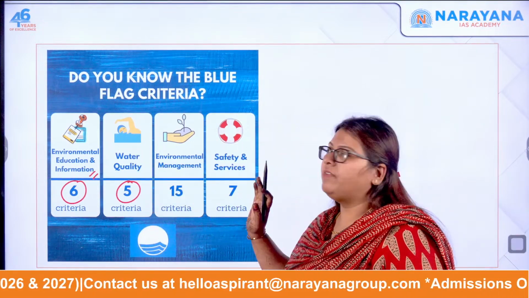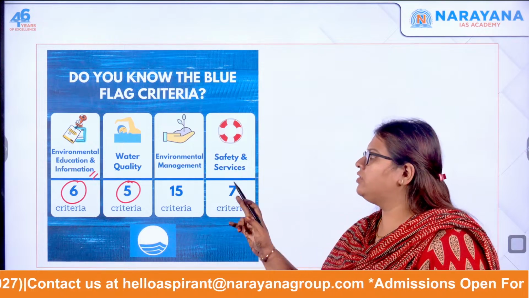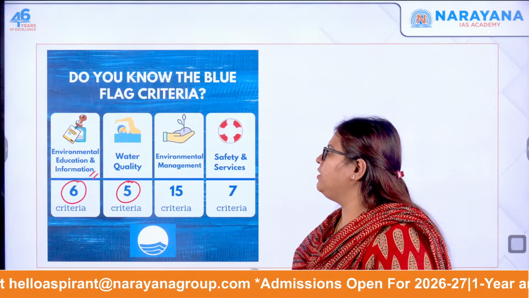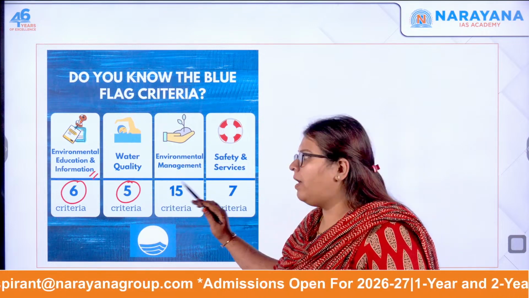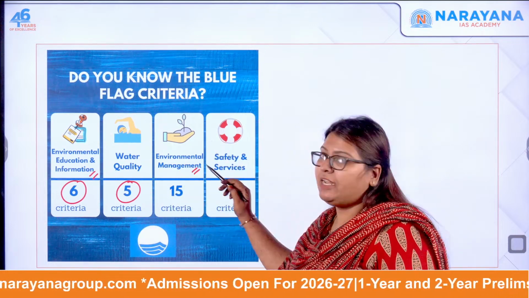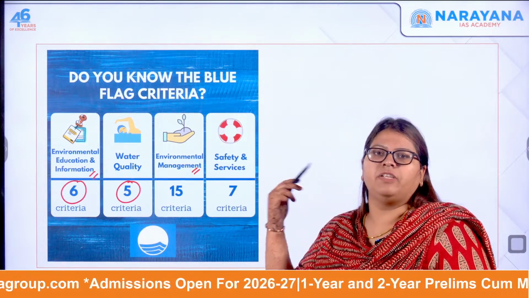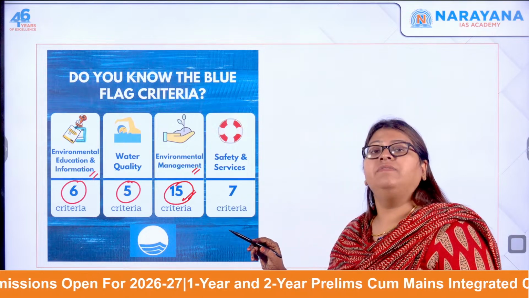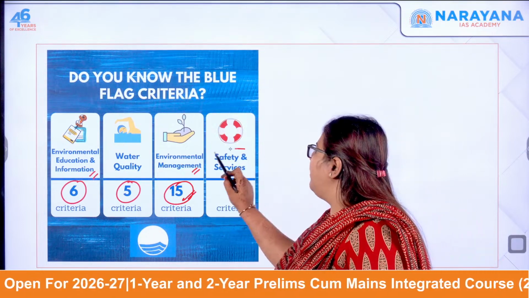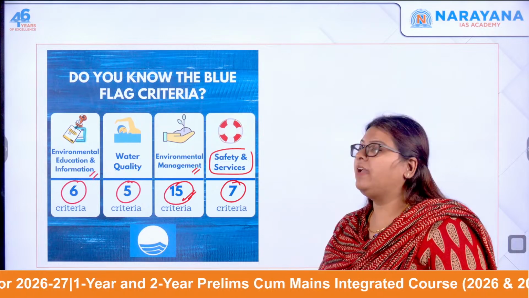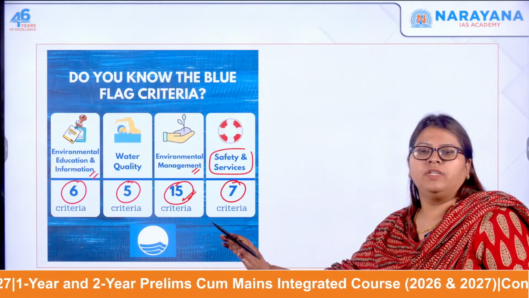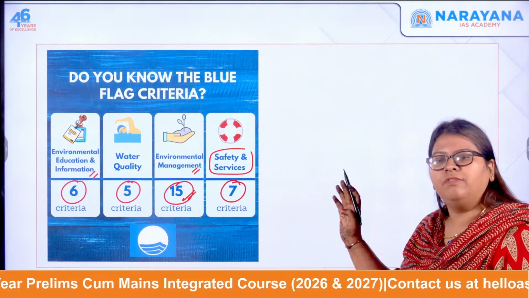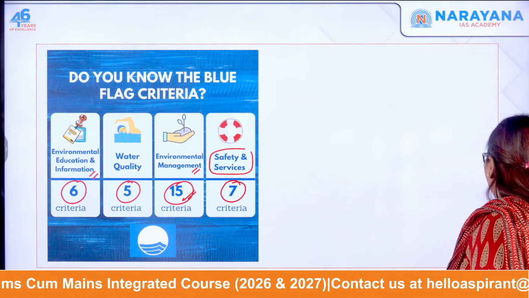See, these dimensions are very important. Environmental education and information: you just have to have the education as well as information. Next, the quality of water, of course important. Environmental management, how you manage it, whether it is surrounded by trees or not, all that is important. Under that you have the majority, that is 15 criteria. And finally you have safety and services, where you have 7 criteria. So in total it makes up around 33 criteria, broadly divided under 4 dimensions.